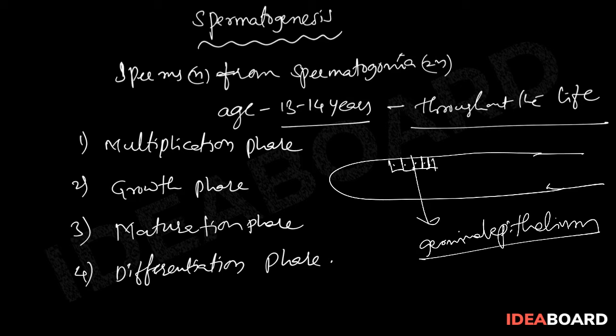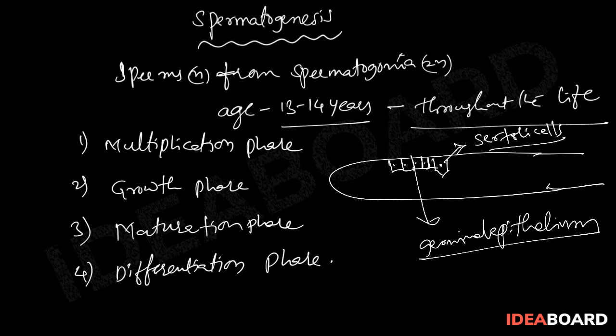From these germinal epithelial cells, sperm production will take place. In between these germinal epithelial cells in the seminiferous tubules, there is another type of tall, large-sized cells called Sertoli cells. These Sertoli cells are useful for the nourishment of the producing sperms.